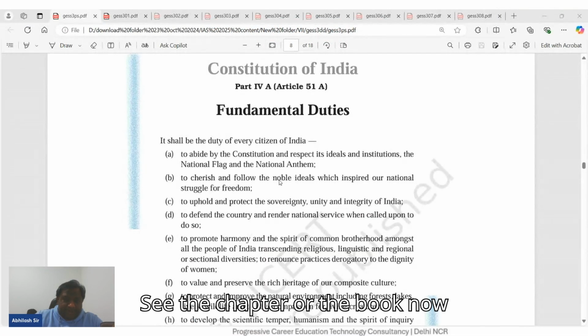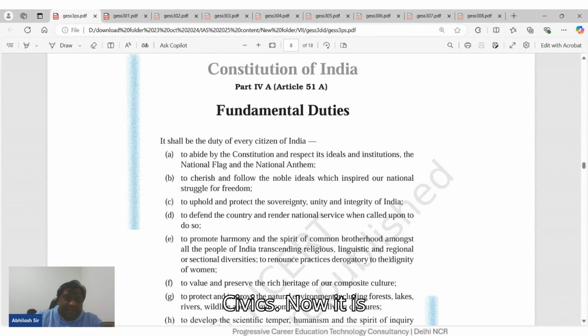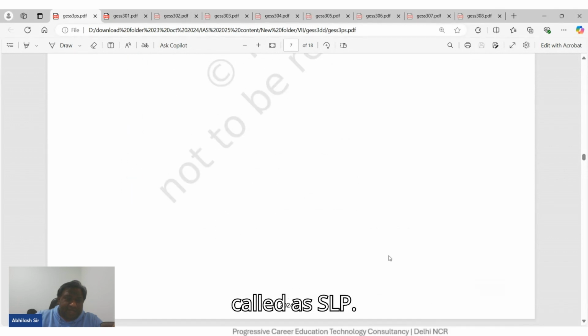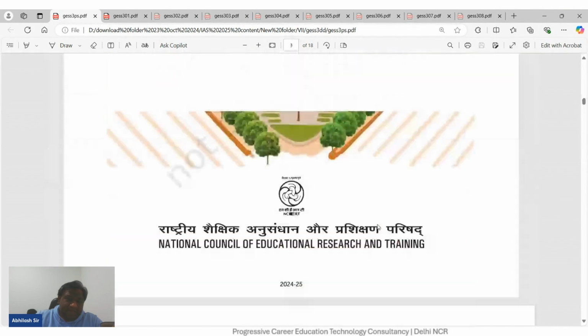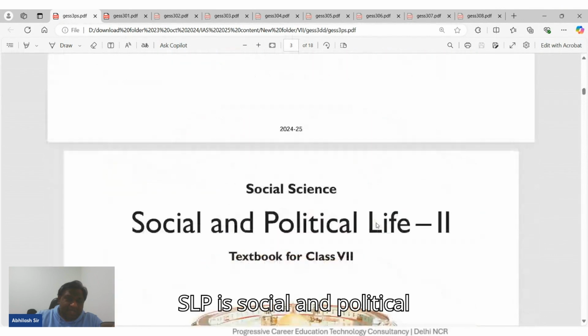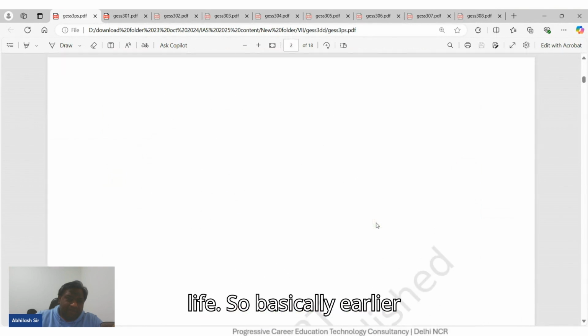See, the book which was earlier called civics is now called SPL. What is SPL? SPL is social and political life.